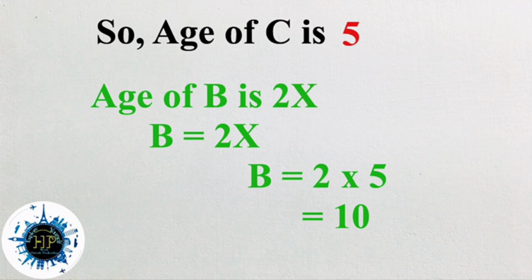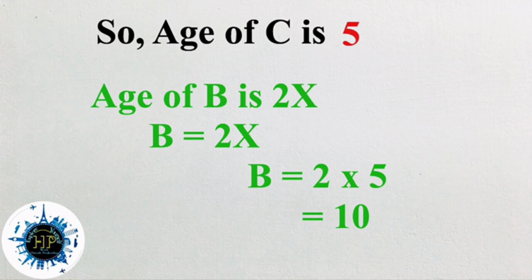We were already given that B is twice as old as C, so B is 2C, so B is equal to 2x, that is B is equal to 2 into 5, so 2 into 5 is 10. The age of B is 10, that is the answer.